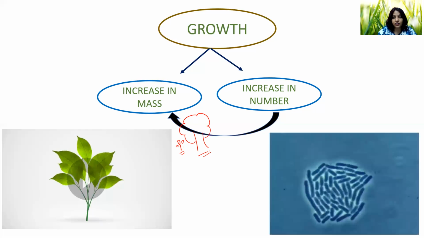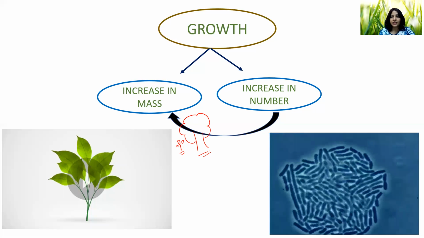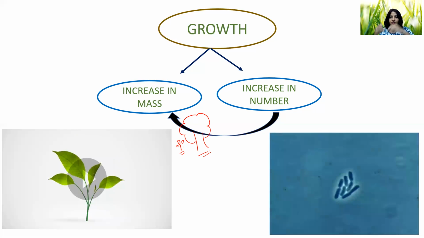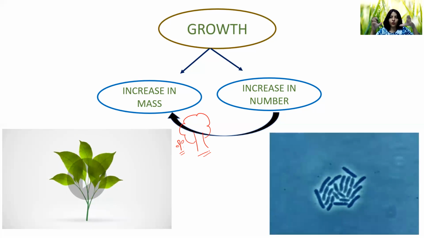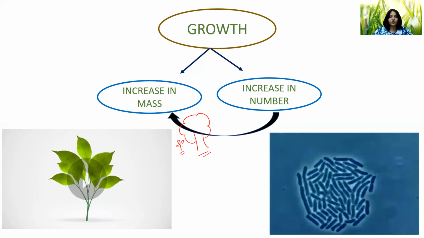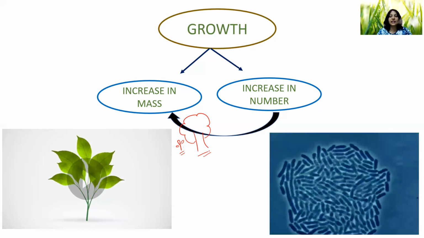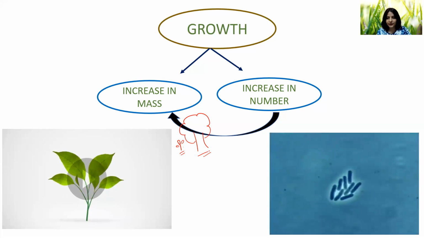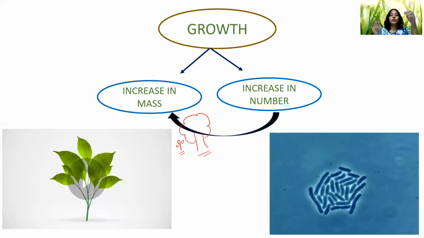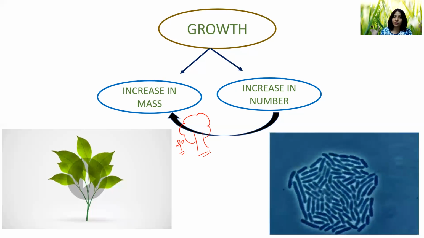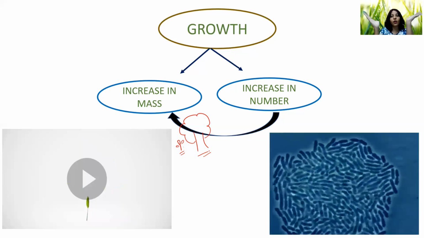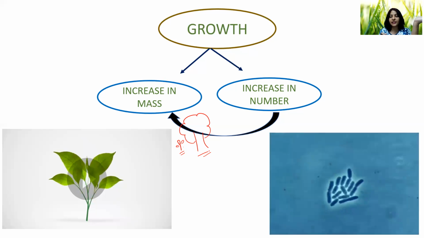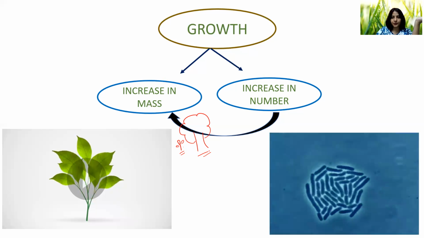Another example: these are bacteria which are dividing, and you can see a few bacteria becoming thousands and thousands of bacteria, so increase in number resulted in increase in mass. So growth can be either increase in mass or increase in number, or increase in number relating to increase in mass.